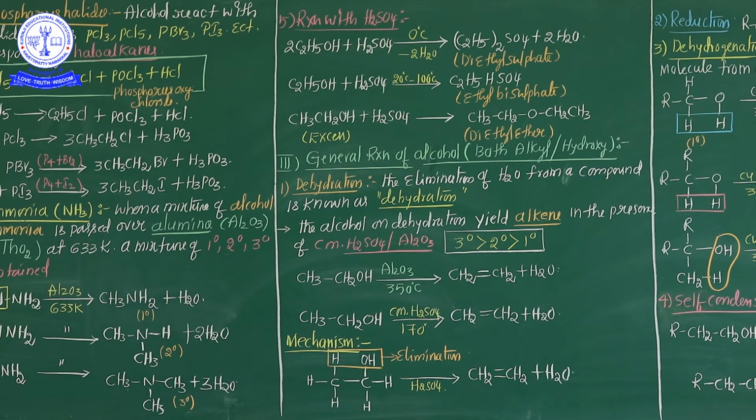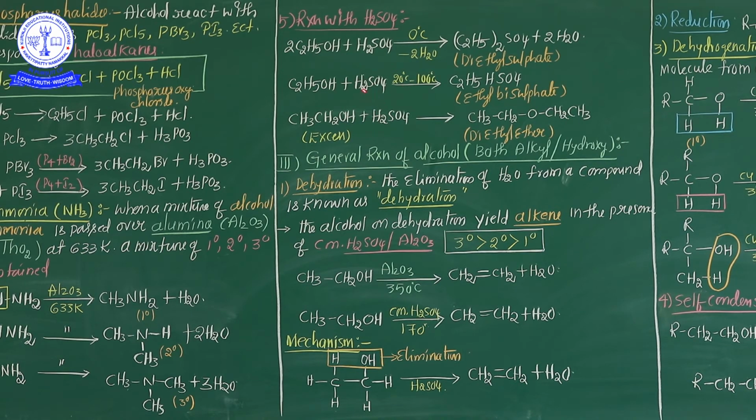Okay? And see here the last and final chemical reaction: excess amount of ethyl alcohol. If excess ethyl alcohol reacted with sulfuric acid, diethyl ether is formed, CH3CH2OCH2CH3. So diethyl ether is released. Okay? These are the important 5 chemical properties from the cleavage involving the C-OH bond.